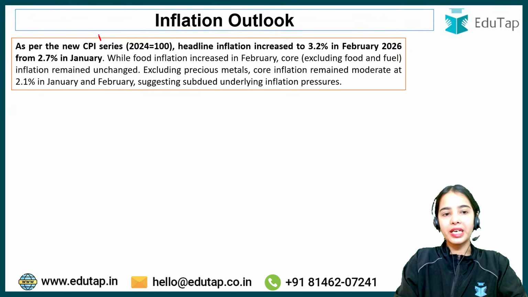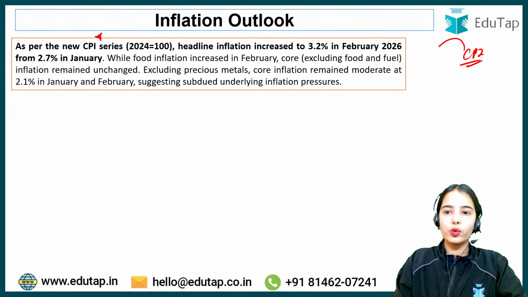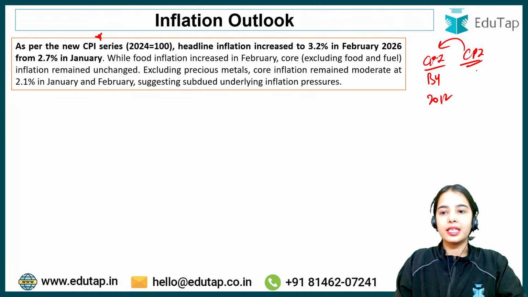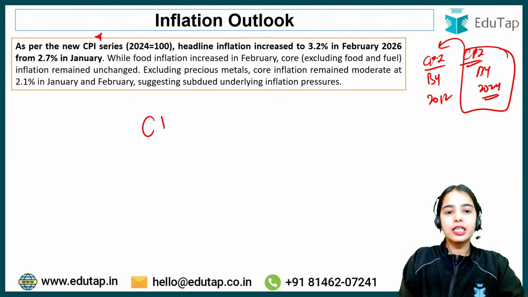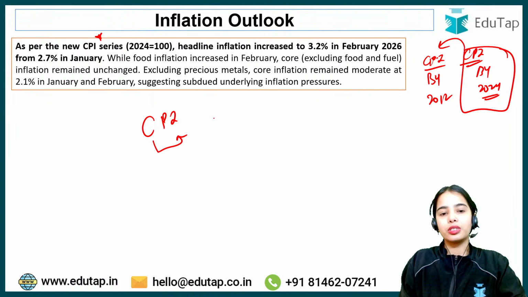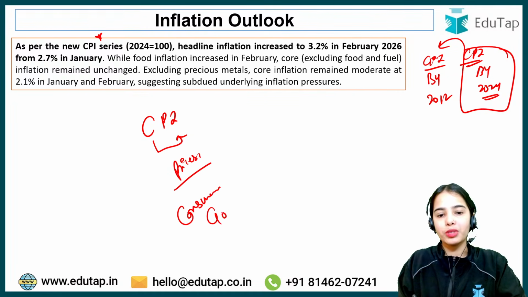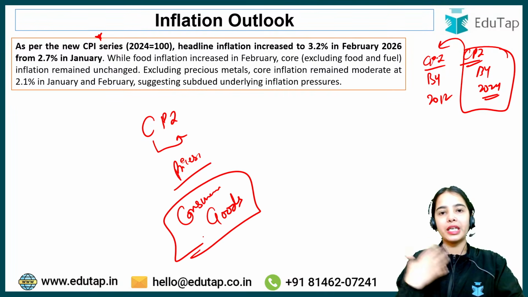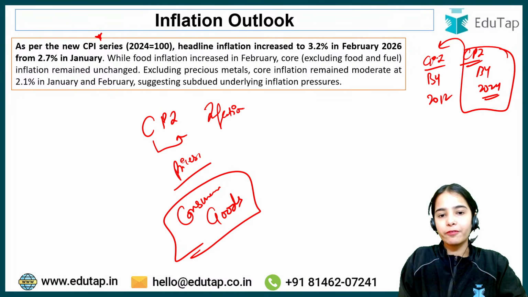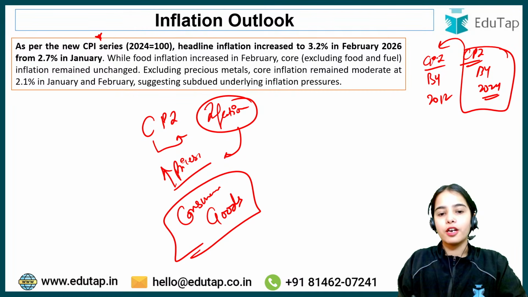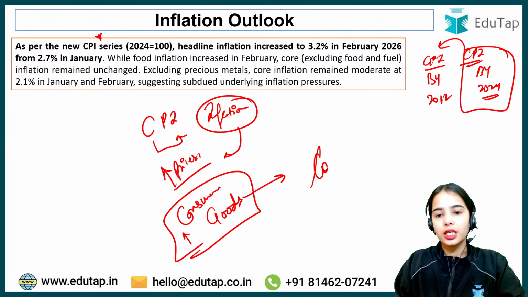Now coming to the inflation part. As per the new CPI series, before, the consumer price index had the base year 2012, but now the new CPI series has the base year 2024. Now CPI is the consumer price index that basically shows how the prices are being impacted for the consumers, for the consumer goods that are consumed by people like you and me. So the consumer price index inflation shows the rise in prices for the consumer goods that is impacting the consumers in the country.